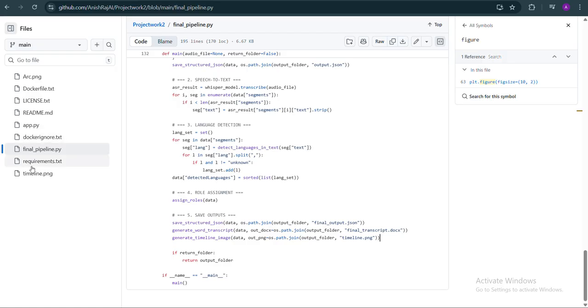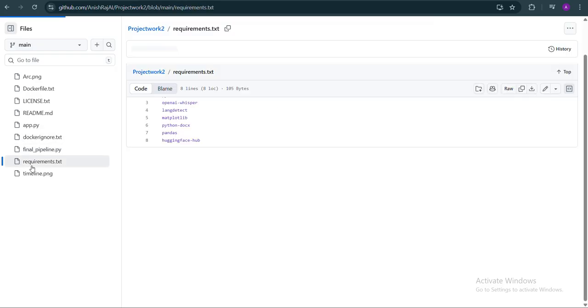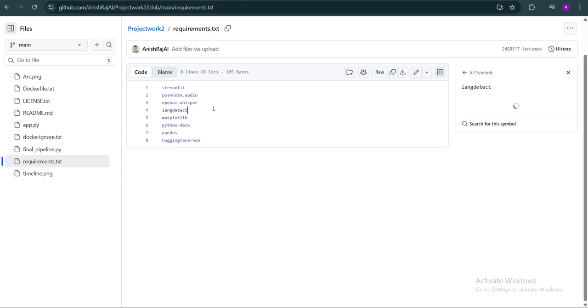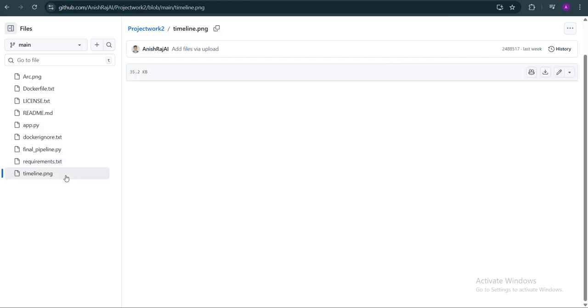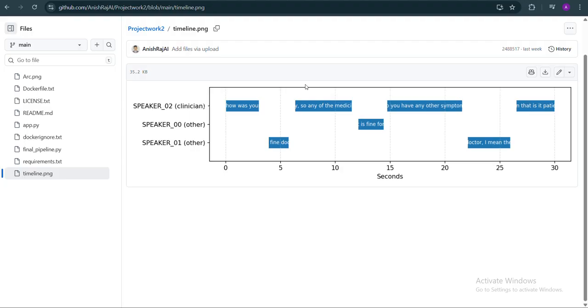And this is the final requirements.txt, which will be installed before deploying the project. And this is what the output will look like. It's an example output, but this is the same output which should be provided. It can be plotted with the help of matplotlib and other libraries.